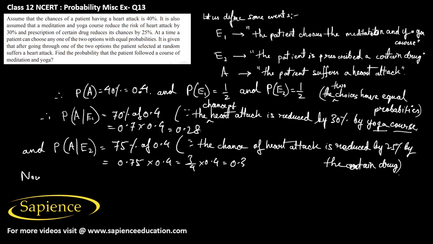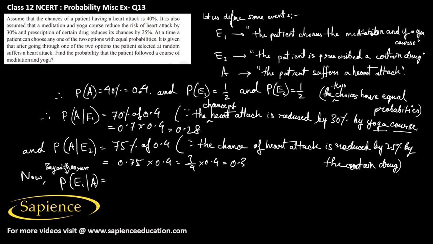So now here it is asked that what is the probability that the patient followed the course of meditation and yoga given that he suffers a heart attack? Means we have to find P of E1 given A. So here we have to apply the Bayes theorem.